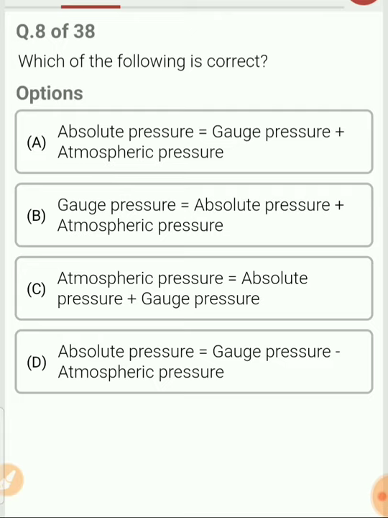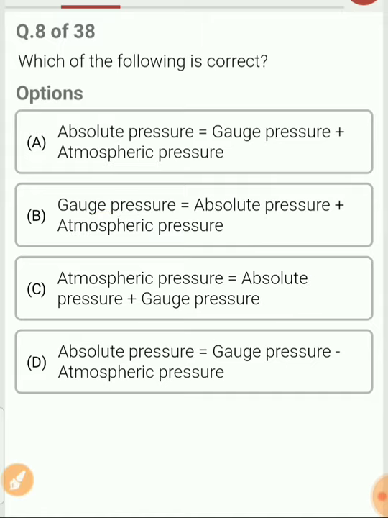Next question. Which of the following options is correct? First option, absolute pressure is equal to gauge pressure plus atmospheric pressure. Second option, gauge pressure is equal to absolute pressure plus atmospheric pressure. As I told you, the gauge pressure is measured above the atmospheric pressure, so this option can't be correct. Then atmospheric pressure is equal to absolute pressure plus gauge pressure. So this also can't be correct. Absolute pressure is equal to gauge pressure minus atmospheric pressure. So this is also not correct.